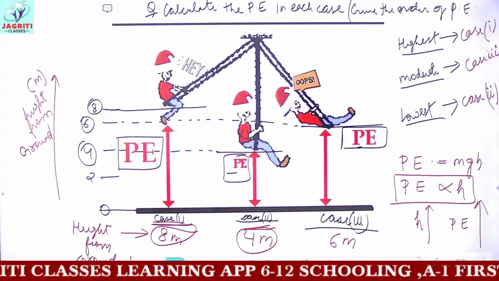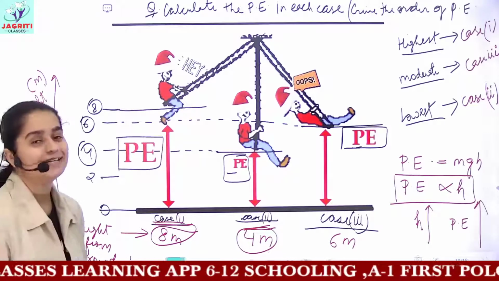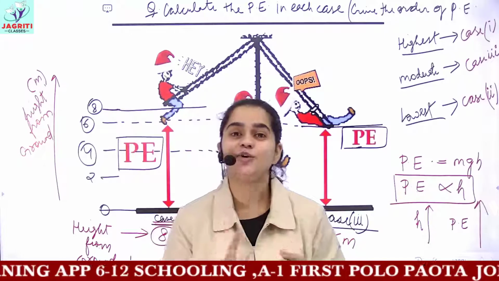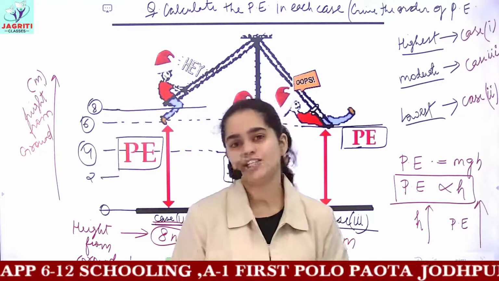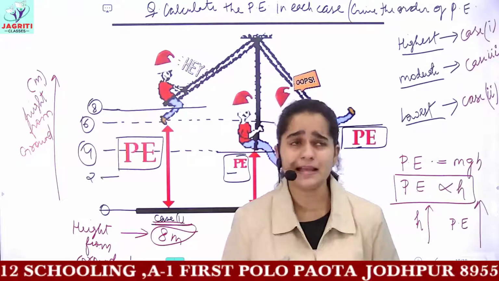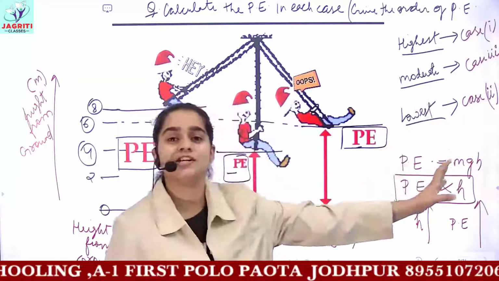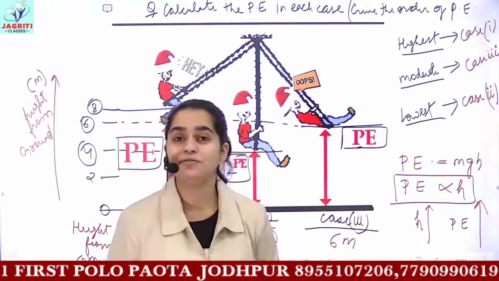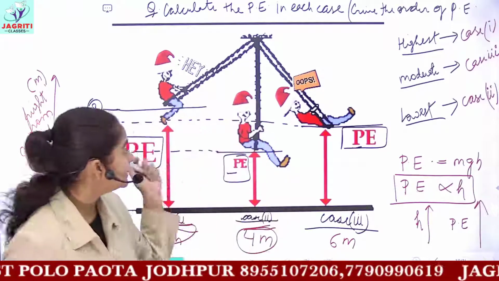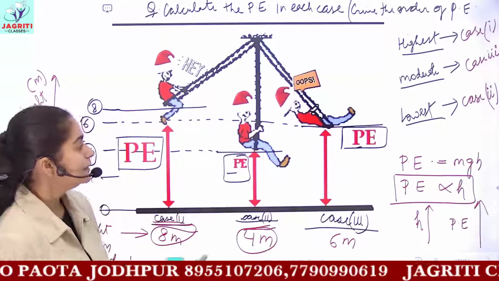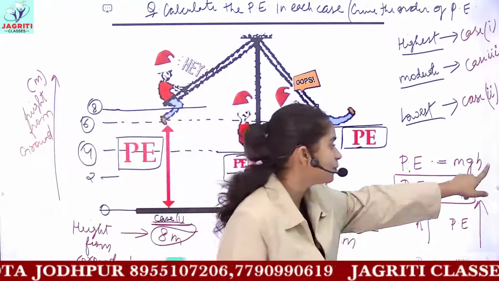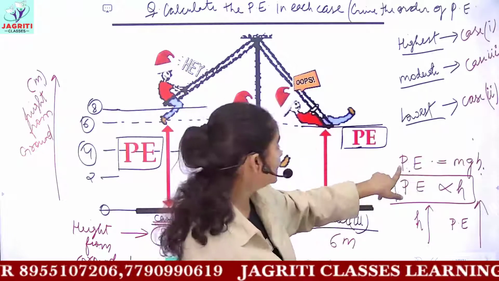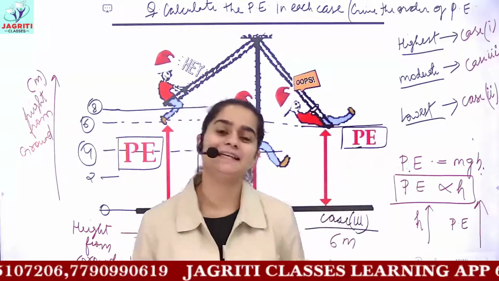I hope now the concept of potential energy is very clear in your minds. Potential energy is the energy due to position, state, condition of the object. Then you have different kinds of potential energy, but you have to do gravitational potential energy. Accordingly, we derived the formula of potential energy, and then this was a conceptual question. That is, potential energy is directly proportional to height. If the height of the object from the ground increases, then its potential energy will also increase.